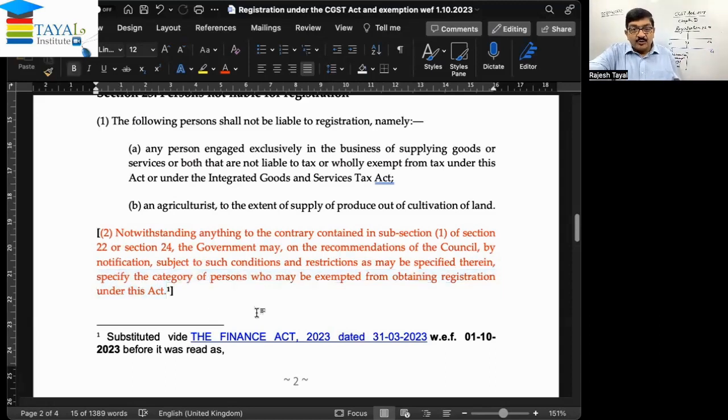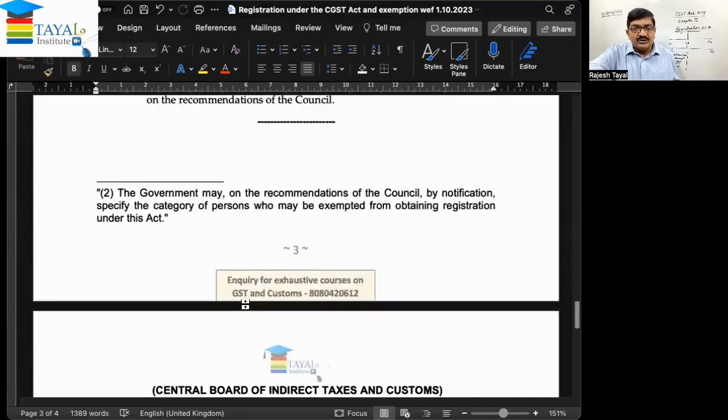Okay, now what was earlier therein? This is also important to understand. Earlier also, subsection 2 was there, but that says the government may, on the recommendation of the council, by notification specify the category of persons who may be exempted from obtaining registration. So what has been added recently? Notwithstanding anything under section 22 and 24, that has been added, right? And terms and conditions, etc. Those wordings have also been added. So this is what is written in the footnote.